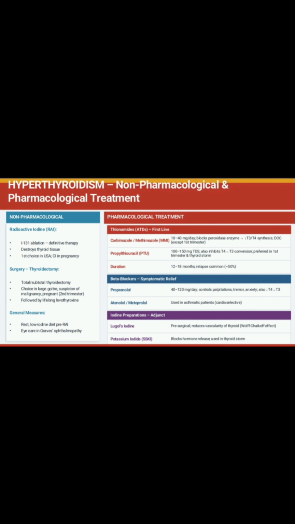Iodine preparations, Lugol's iodine solution, potassium iodide, block the release of the hormones T3 and T4. Radioactive iodine is available in the form of pills or liquid which damage the thyroid cells so that production of thyroid hormone is slowed down. Surgery is also advisable to remove all or damaged parts of the thyroid gland.